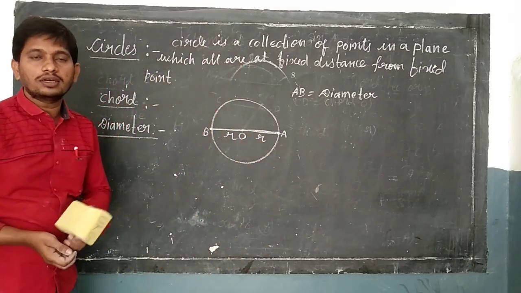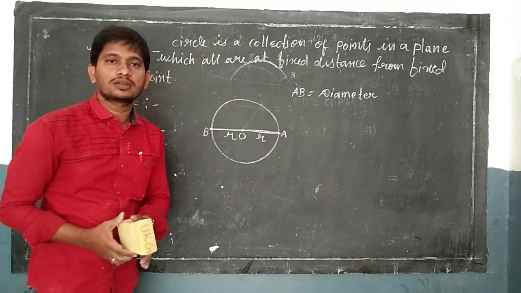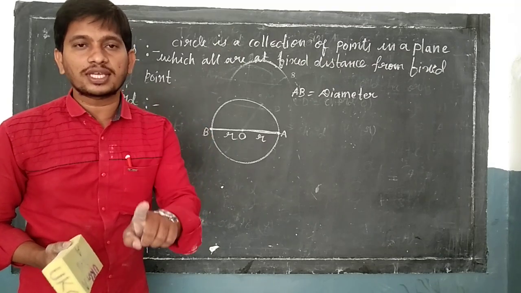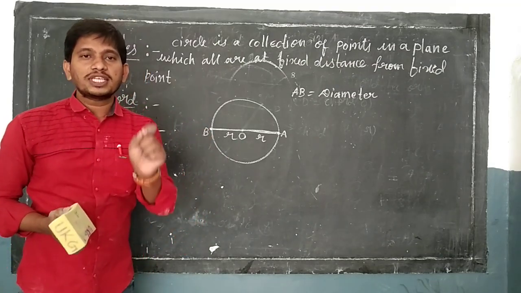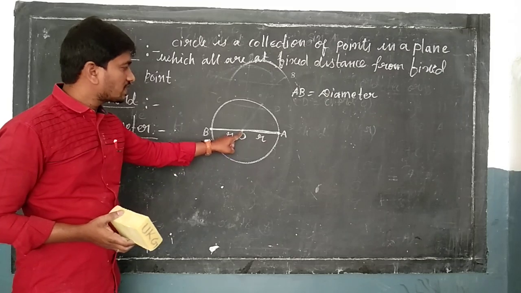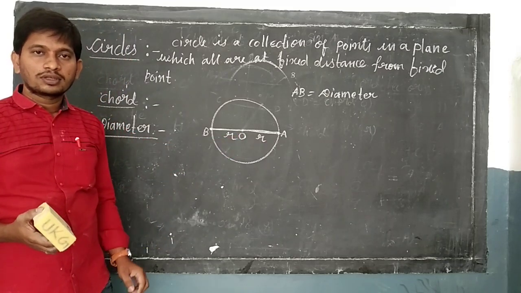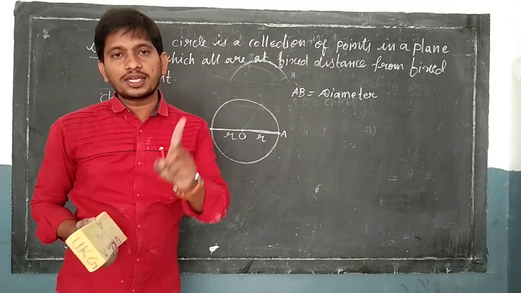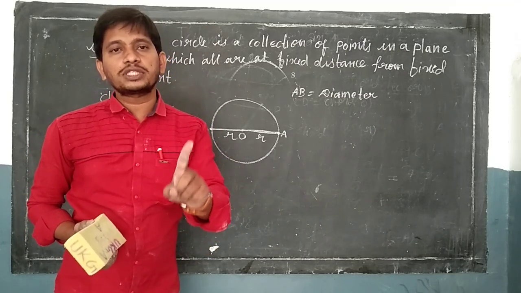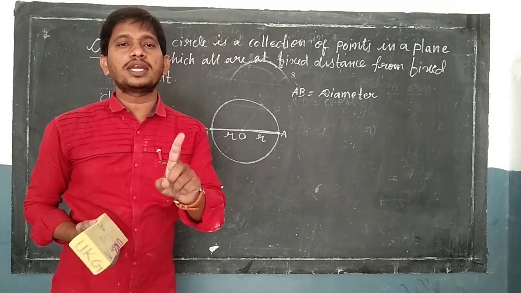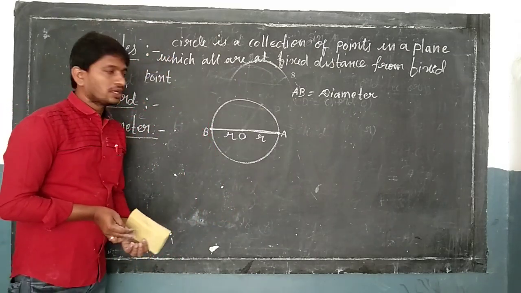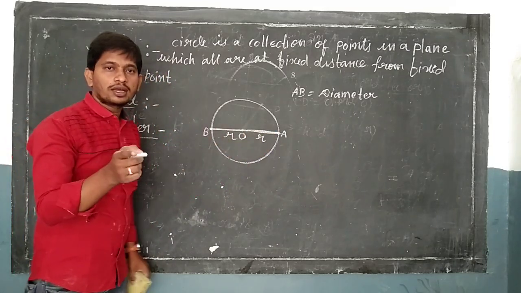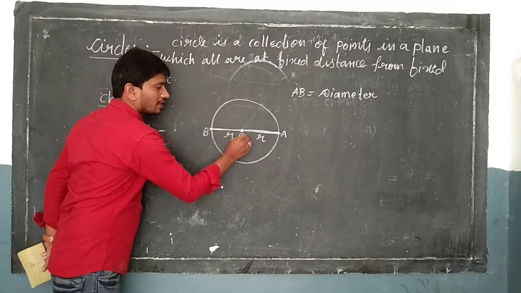What do you mean by diameter? It is also a line segment that joins any 2 points on a circle and it must pass through the center of the circle. The line segment that joins any 2 points on a circle and passes through the center of the circle is a diameter. See, students, here AB is a diameter, which is passing through the center of the circle.